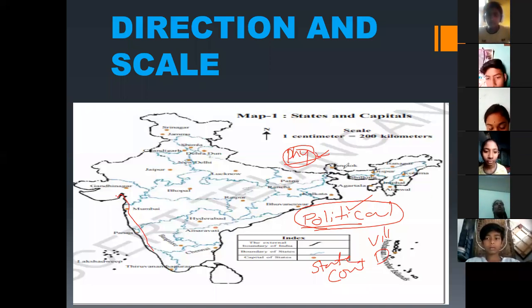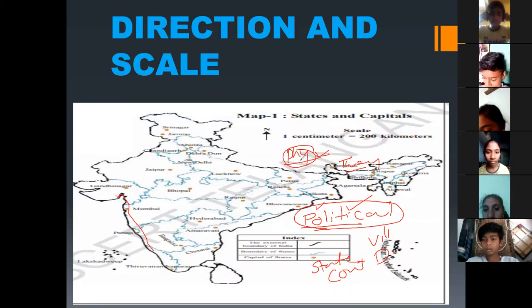What are thematic maps? We can see the populations. Different countries have different populations, or climatic conditions, railway tracks, roadways, airways, waterways. In such a way, different themes may be explained through a map. Those kinds of maps are called thematic maps. So there are three different maps: political map, physical map, and the third one, thematic map.